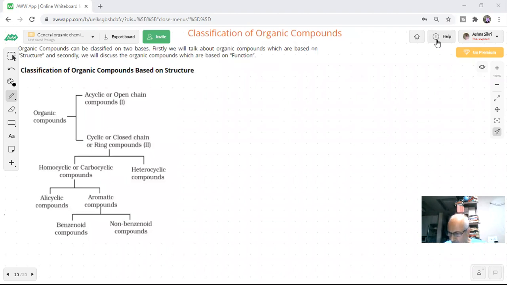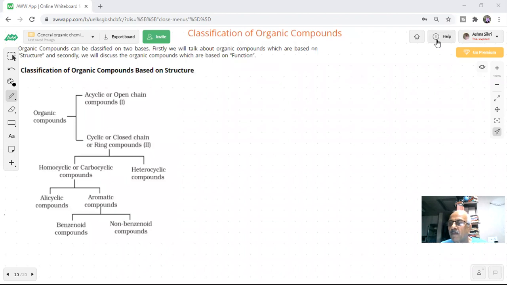We have been telling you about General Organic Chemistry, which will be helpful for us when we write the reaction mechanism and understand the physical and chemical properties of different organic compounds. And today is the lecture based on classification of the organic compounds.